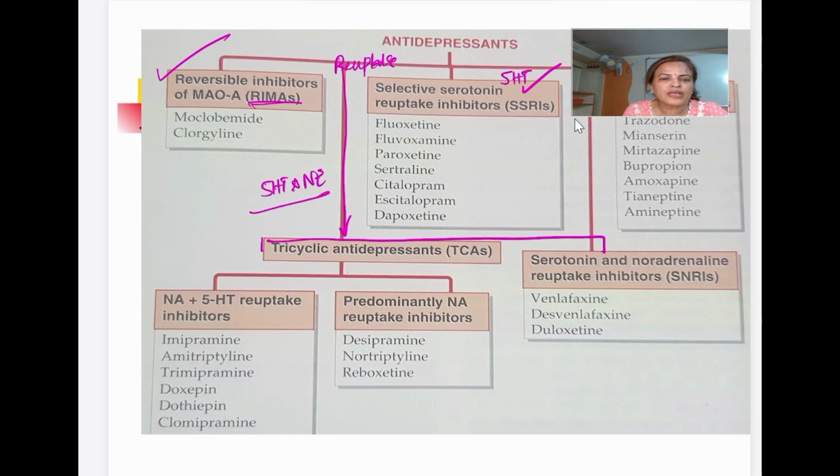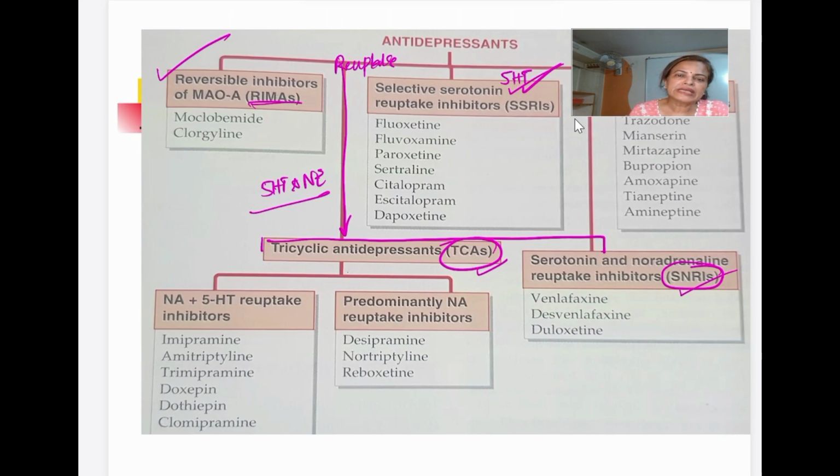The 5-HT and norepinephrine ones are TCA and SNRI, serotonin noradrenaline reuptake inhibitor. So whatever the class of reuptake inhibitor, whether TCA, SNRI or SSRI, all of these drugs act by increasing the synaptic level of 5-HT, norepinephrine, or only 5-HT.